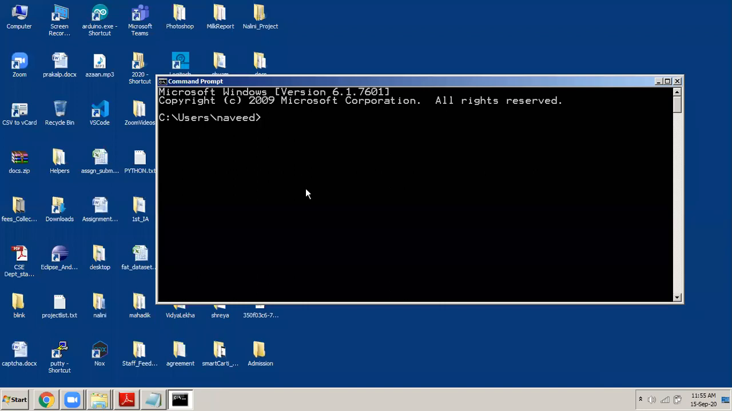To run Python programs, you always have to go to the command prompt, and from here you have to run it. First of all, you have to go to the drive in which you have saved the file. You have saved it in the D drive. So type D and colon, enter. So you go to the D drive, and in this drive only you have saved your file. To run the file, you have to type Python.